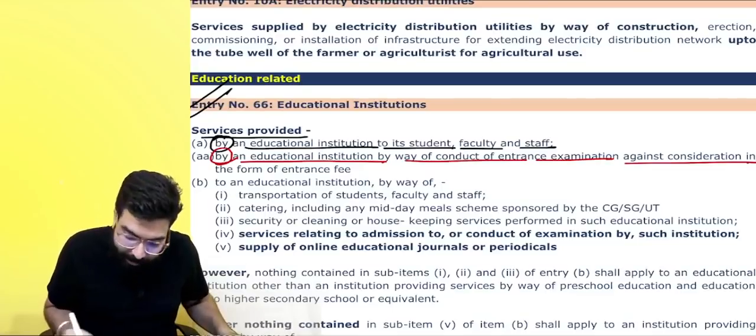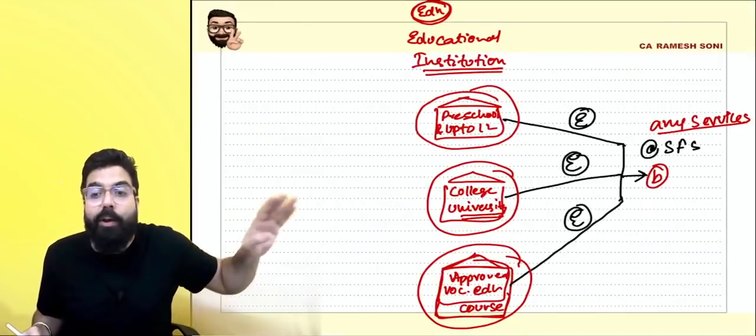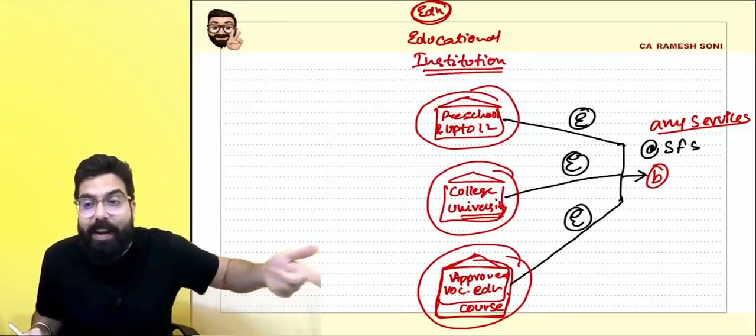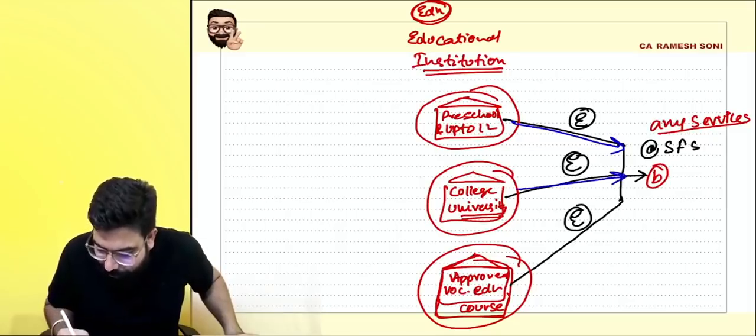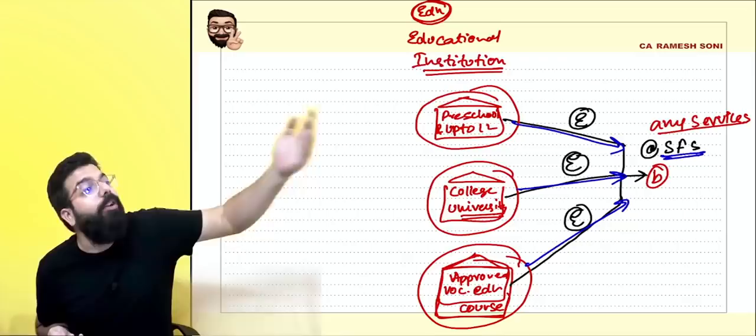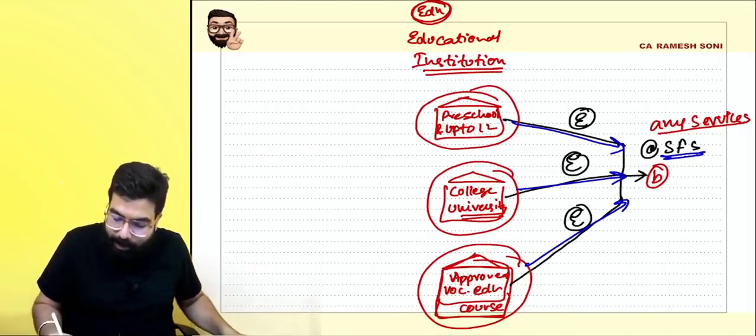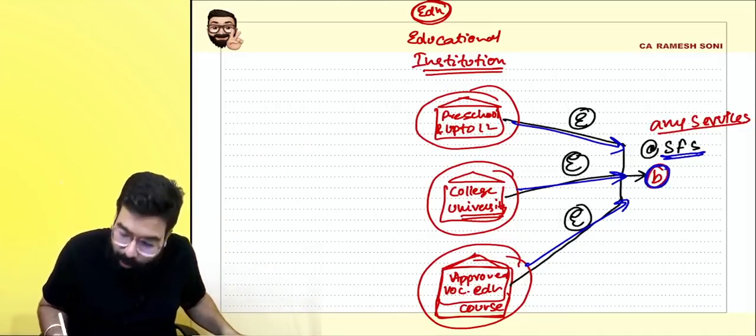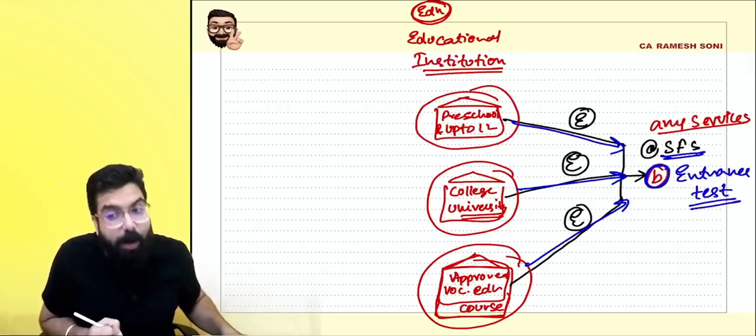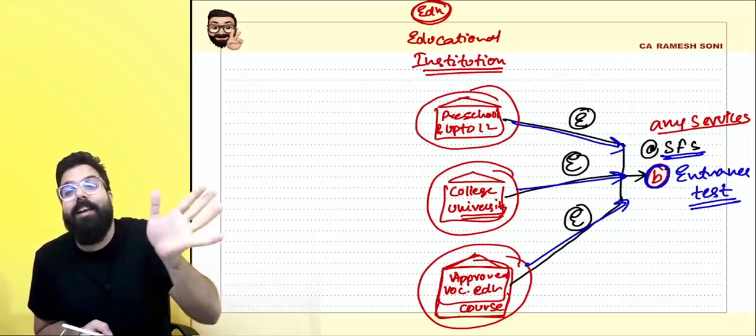Next, B, if the educational institution is providing services by way of conduct of entrance exam against consideration in the form of entrance fees. Tell me one thing. If you want to take admission to a college or school, you have to give an entrance test. You are not the student over there. Services to students, faculty, and staff are exempt. Now, if you want to take admission in a college or a school and you give the entrance test, the college will charge you an amount, although you are not yet a student. For prospective students, whatever amount is charged, there will be no GST.